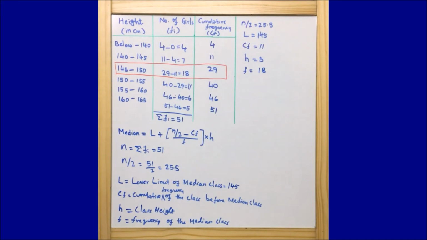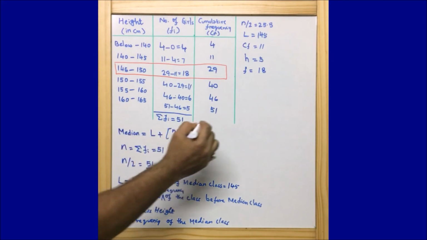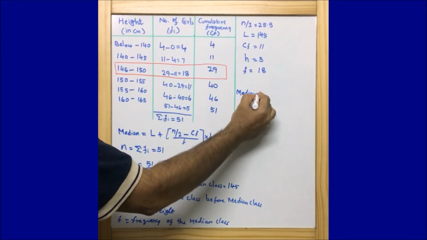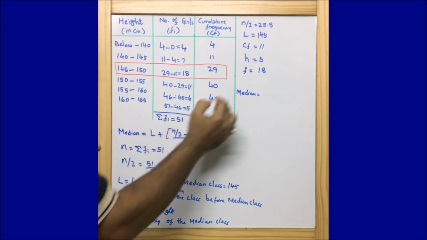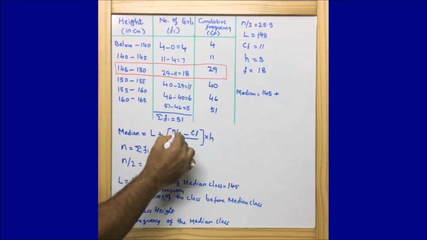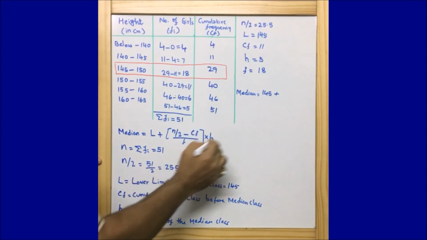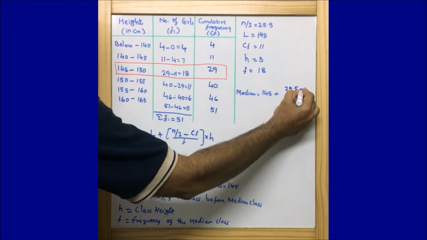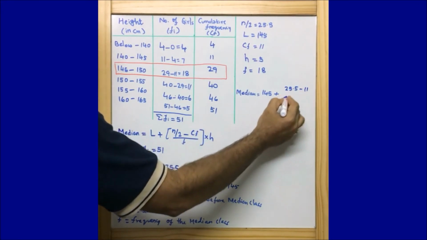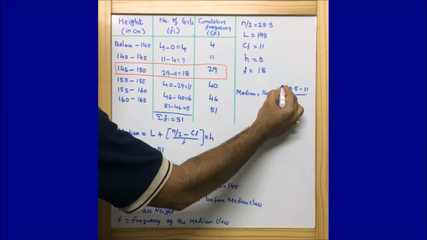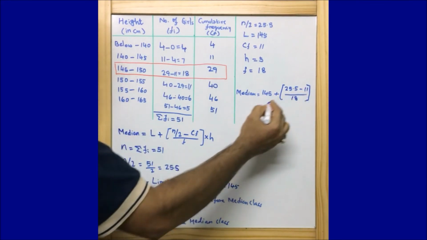Now let us put all these values in the formula and extract the answer. Median is equal to L plus, here L is 145, plus n by 2, which is 25.5, minus CF, here 11, upon F, which is 18, into H, which is 5.